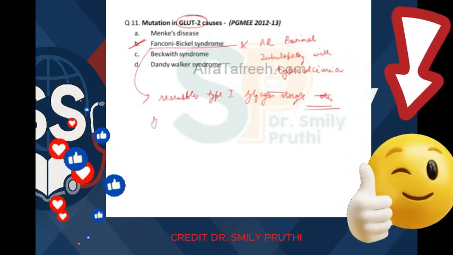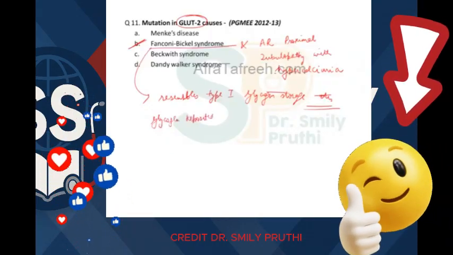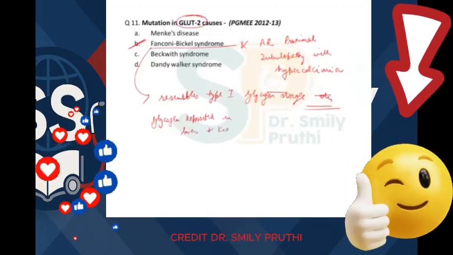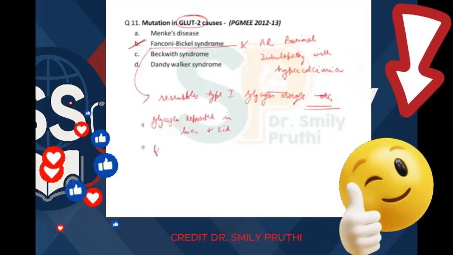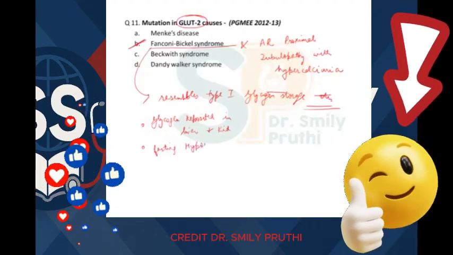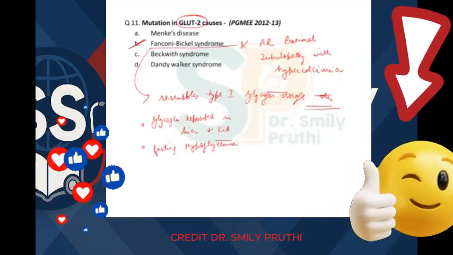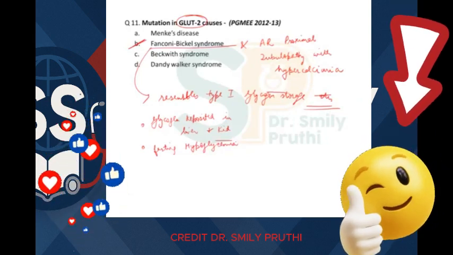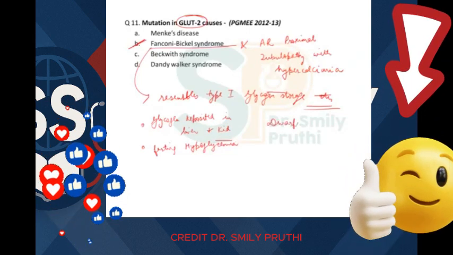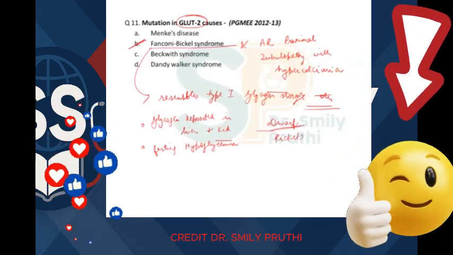These patients have glycogen deposited in liver and kidney. They have fasting hypoglycemia, which is not responsive to glucagon, right? Then these patients are usually dwarfs. They have rickets.